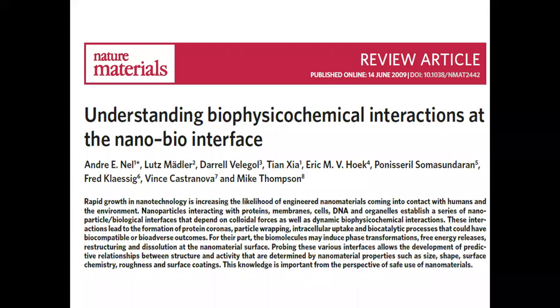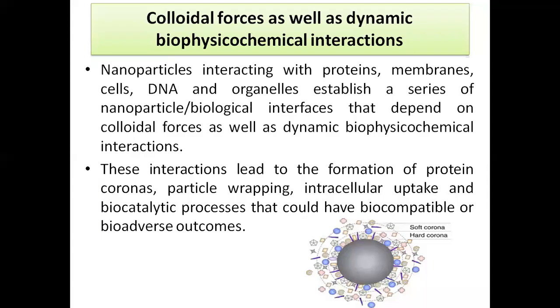Then what are the colloidal forces and biophysical interactions that happen inside the interface? Here you can see the nanoparticle interacting with the protein, membrane, cells, DNA, and organelles, establishing a series of biological or nanoparticle interfaces that depend on the colloidal forces as well as the dynamic physicochemical interactions.